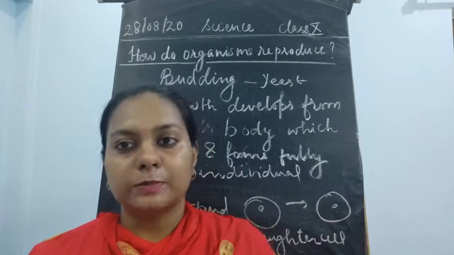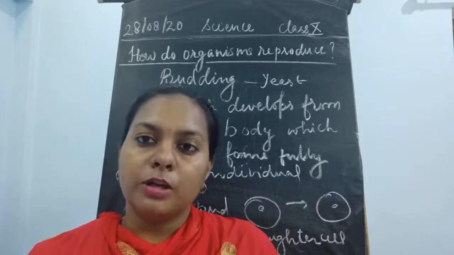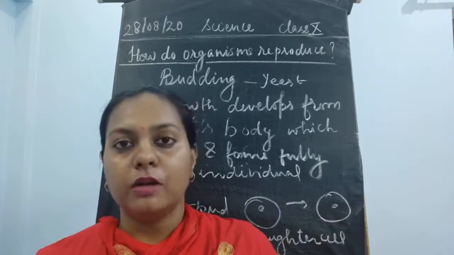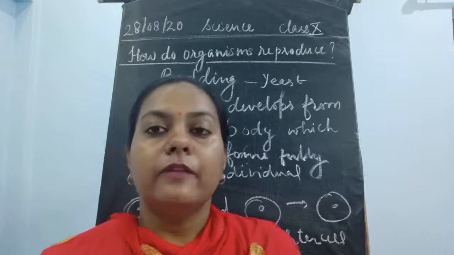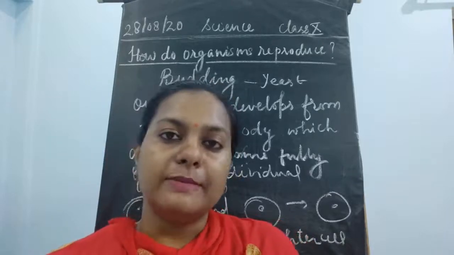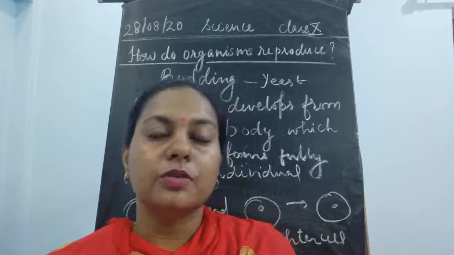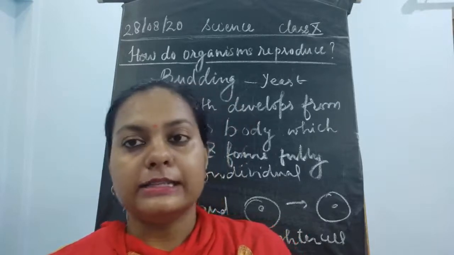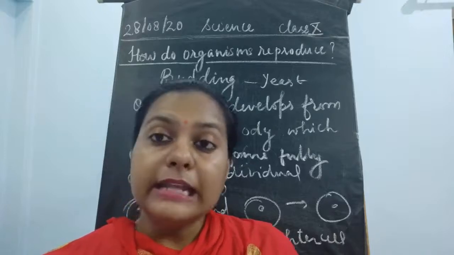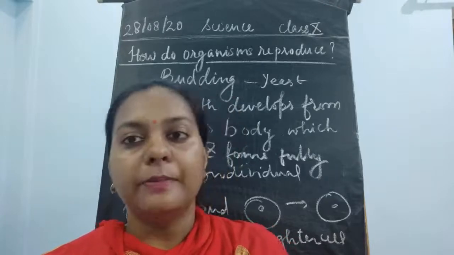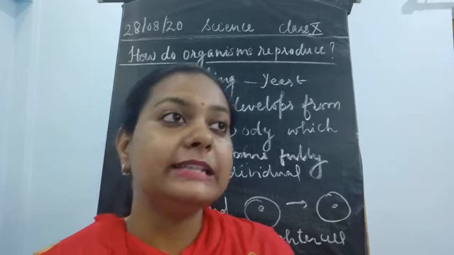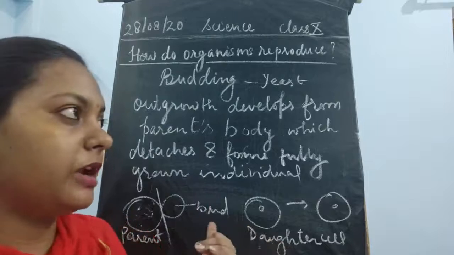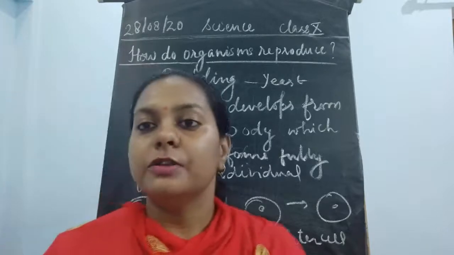Why? Because this is responsible for increasing the volume of the dough. Okay, so the batter is increased in its volume because of the use of this yeast, which is the very common fungi, which comes in the form of powder, and then this is going to be dissolved in water, and then it is added up in the batter, and it is left for some hours. Now, why some hours, what happens in this yeast? So this yeast grows, divides and redivides. This undergoes reproduction, asexual mode of reproduction, and the formation of budding starts.